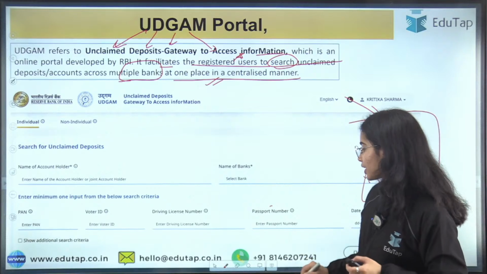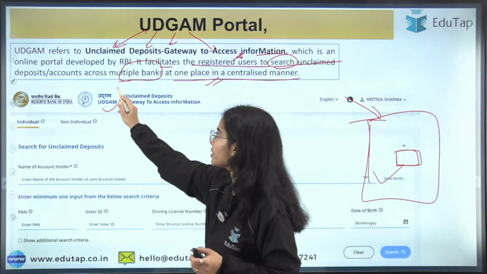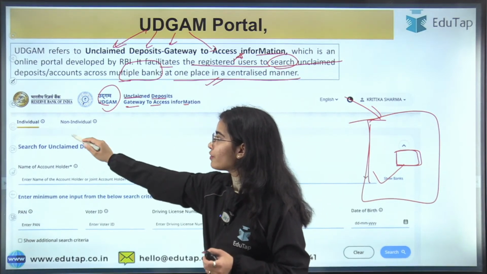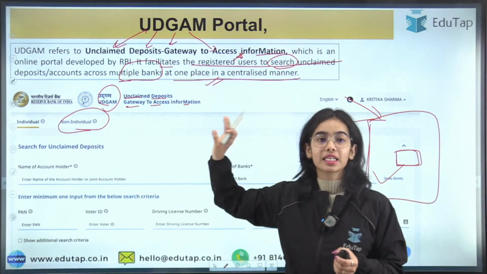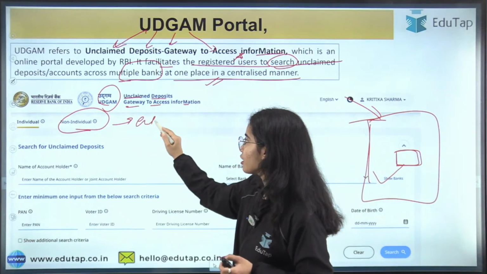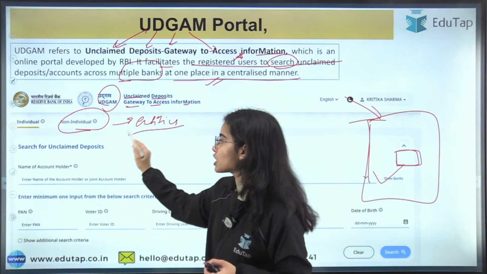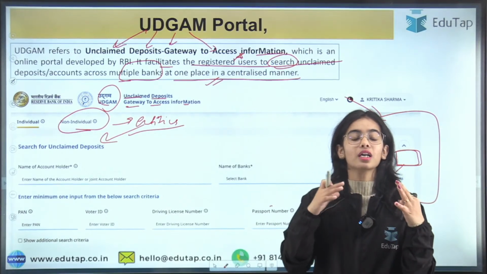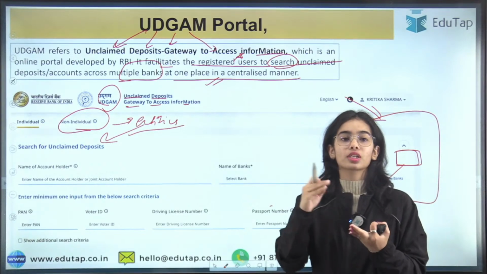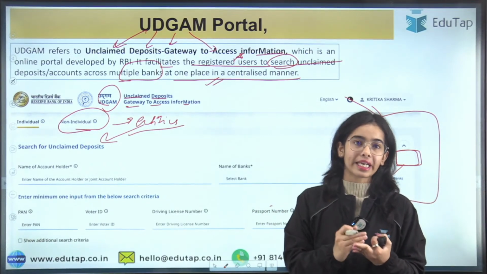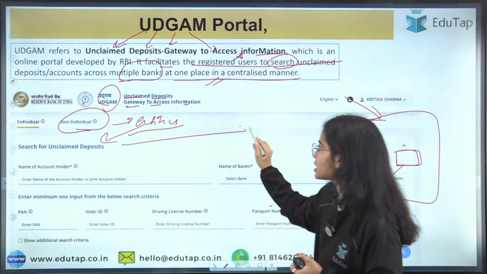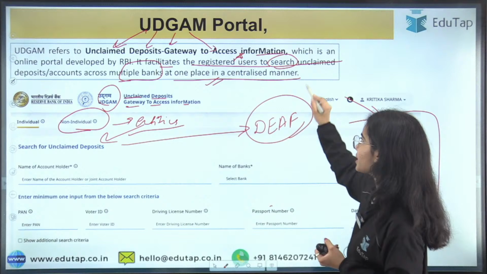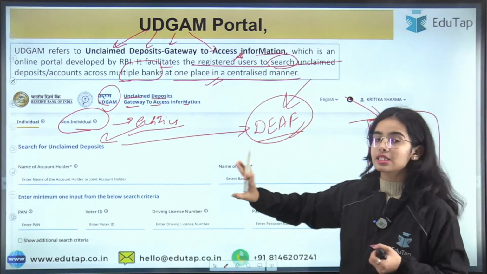Now this is the portal that you can see, the Udgam, the Unclaimed Deposits Gateway to Access Information. Individuals and non-individuals, that is the entities in our country, can also search for unclaimed deposits. Unclaimed deposits are usually deposits that are not claimed for 10 years, or the account has been inoperative for 10 years, and then these deposits go to the Depositor Education and Awareness Fund, and the deposits are safeguarded under this DEAF.